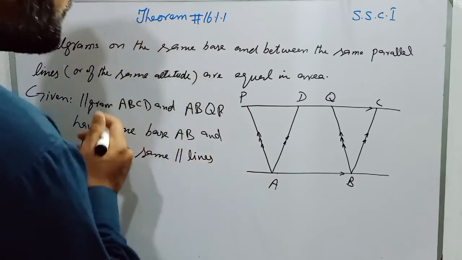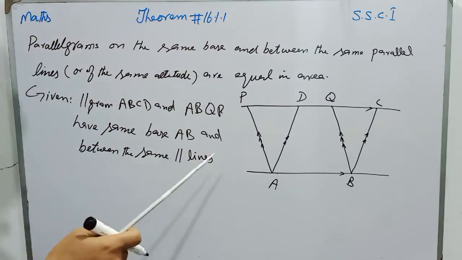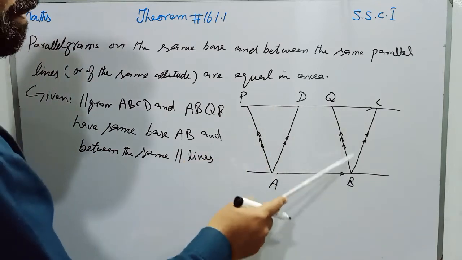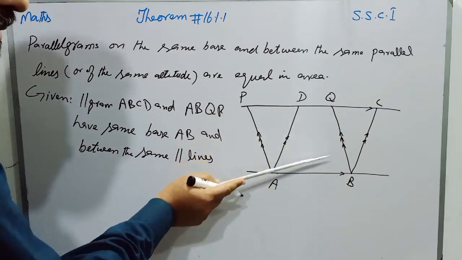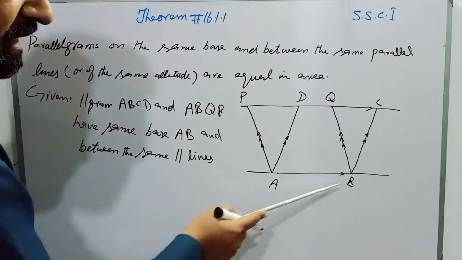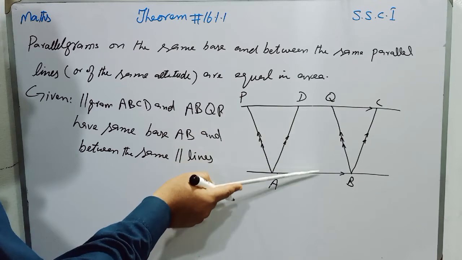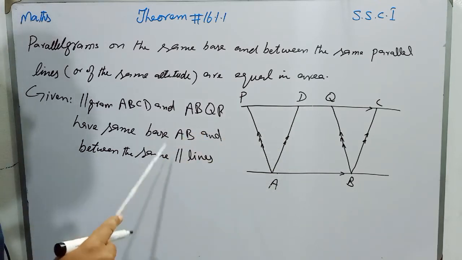It is given. बच्चों, given हमें ये है कि ये two parallelograms ABCD and ABQP, both parallelograms have same base, that is AB, and both parallelograms are between the same parallel lines, it is given.